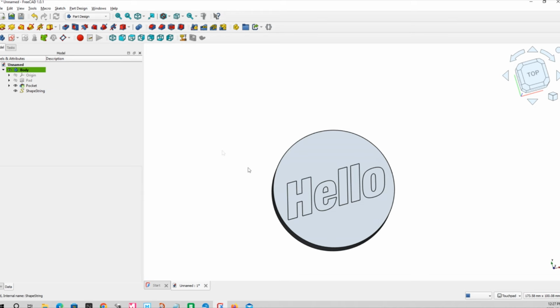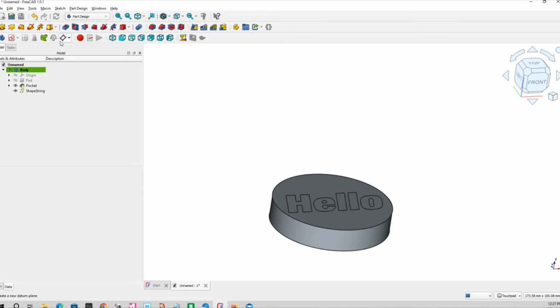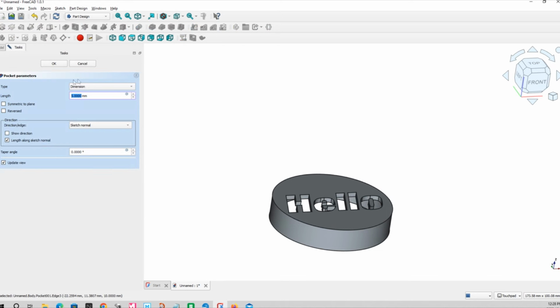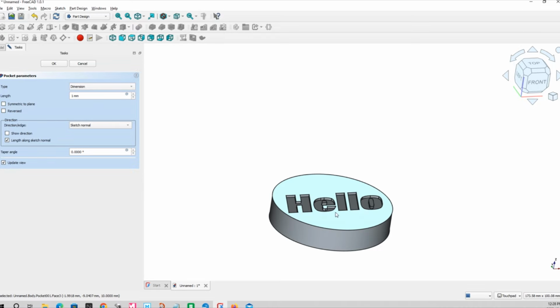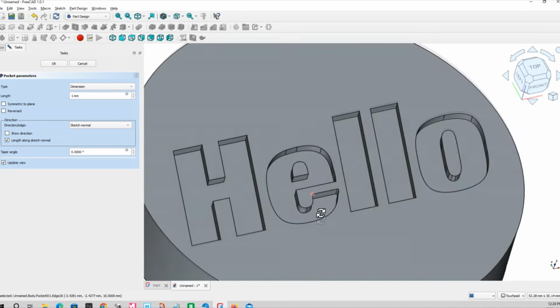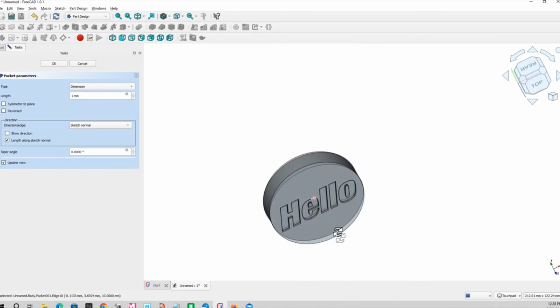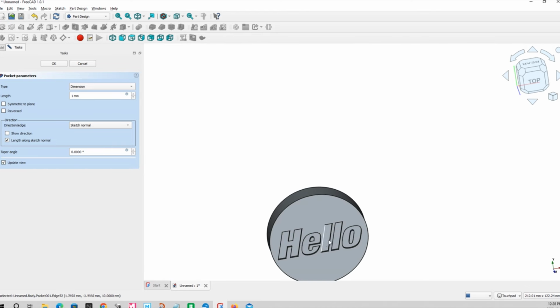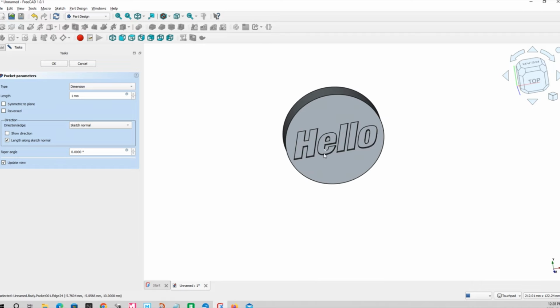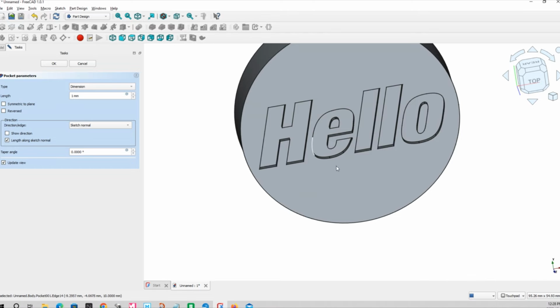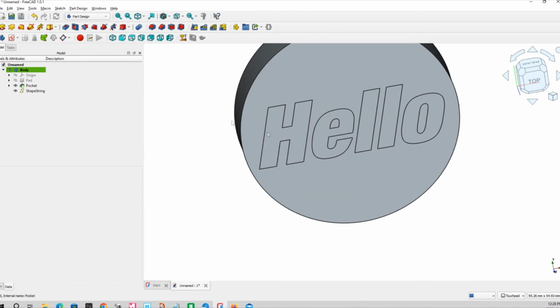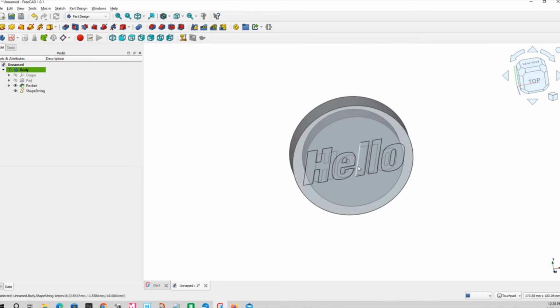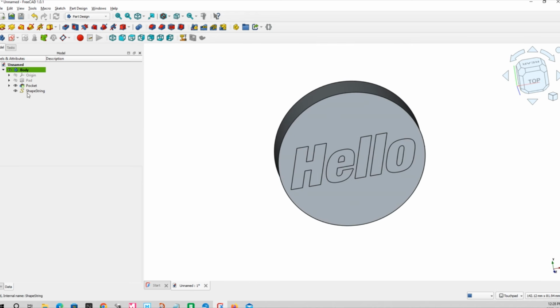So let's cancel that. Likewise, we could pocket it. Oh, it goes right through. Well, we don't want that. Let's say 1 mil. But again, we just don't want that because we want to print it face down. It would have to fill this all in with support. We don't want that because it won't look good. So we have to approach it a different way. Let's get rid of that.